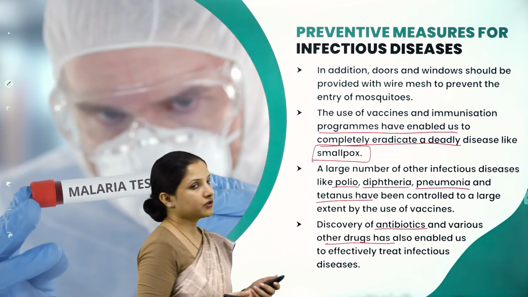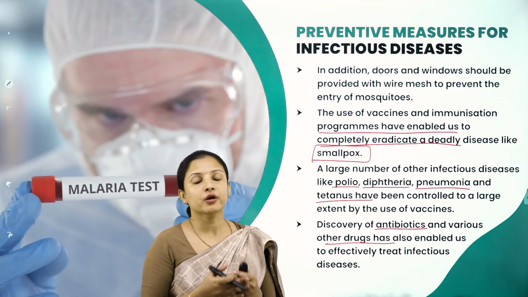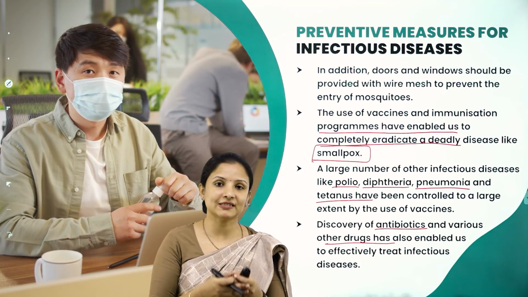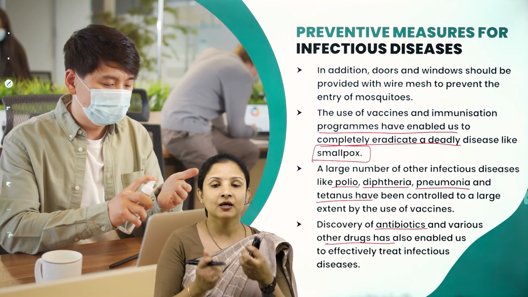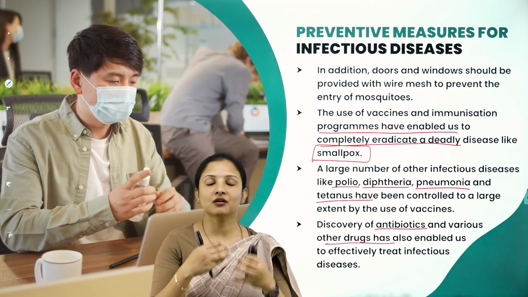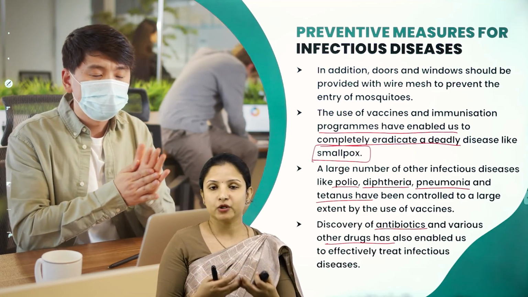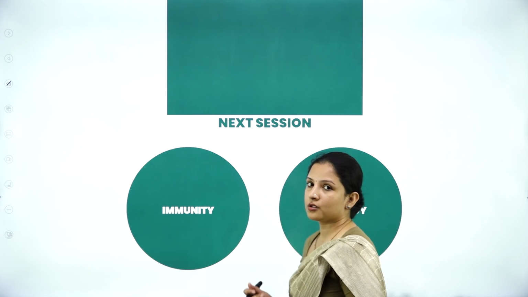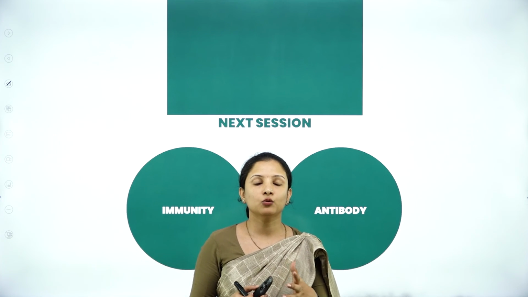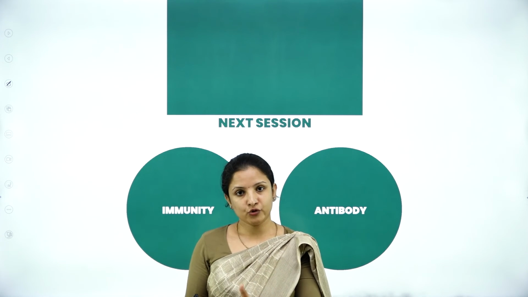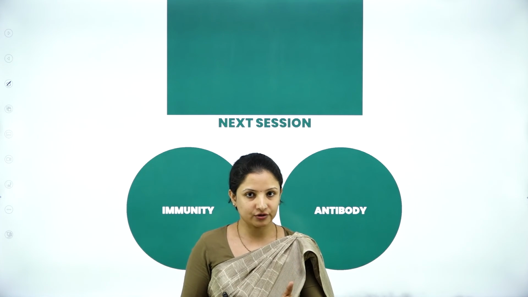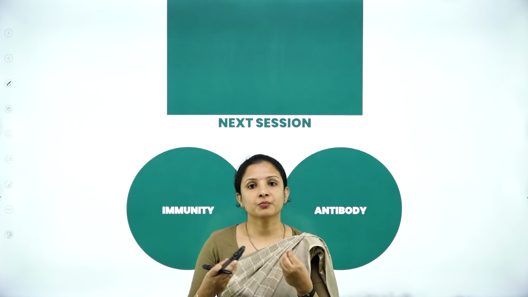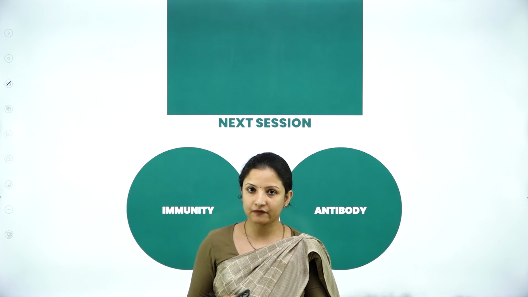So this is about some of the preventive measures that we can follow in order to prevent the spread of infectious diseases. Some of the diseases can't be prevented, but at least by following these protocols, we can curb the symptoms that we have to suffer because of that particular disease. So this was about the session wherein we learned how Plasmodium vivax's life cycle happens within the human host and within the mosquito host, and also what preventive measures we can follow in order to prevent and control the spread of infectious diseases.